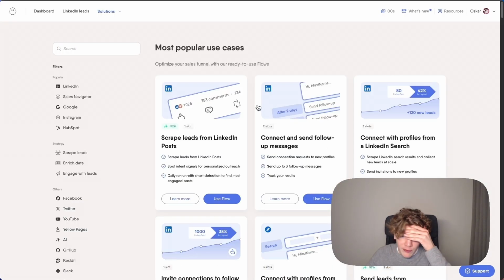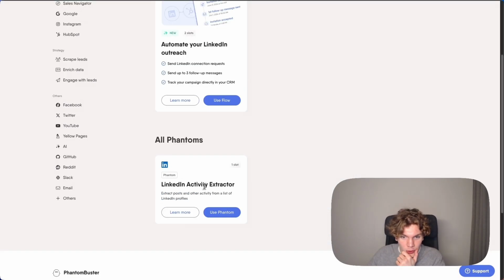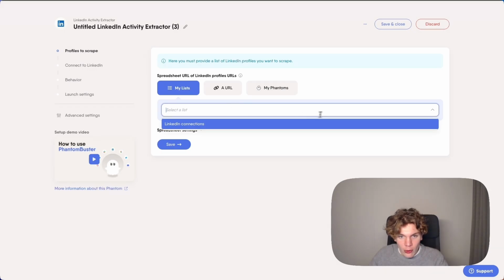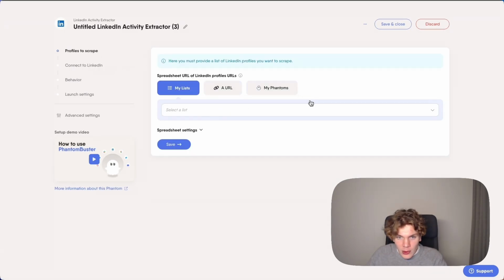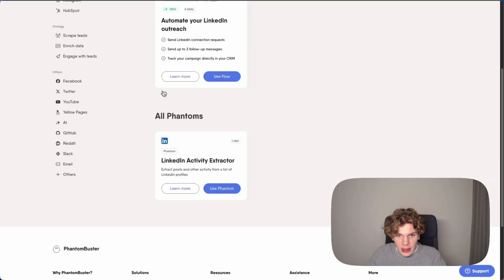So if we go to browse phantoms, and then we can search for activity, then this one. So what you do here is you can just add a spreadsheet of URLs of people who are posting about cold email. So I could, for example, add me, I could add my co-founders, I can add Alex Berman, Charlie Morgan. You get the idea. People who post about whatever I want. I run this here, and then what I can do as well is I can connect this.